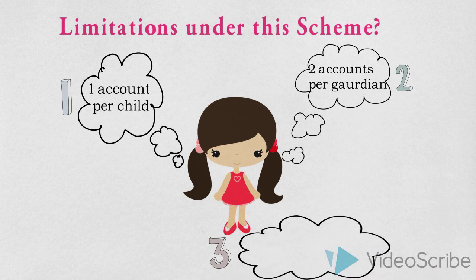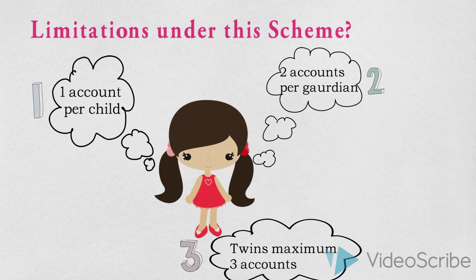However, there is an exception, which is the third limitation under the scheme: in case of twin birth. If a parent has twin girls in the first birth and another girl in the second birth, the parent is allowed to open 3 accounts. Or in case in the first birth there is one girl and in the second birth there are twin girls, then the parent is allowed to open 3 accounts. Otherwise, the restriction is only 2 accounts per parent.